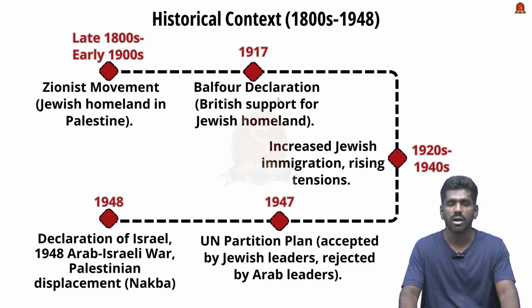In 2021, the tension escalated because Israeli evictions in East Jerusalem triggered Palestinian unrest, which sparked a conflict between Israel and Hamas. In October 2023, Hamas launched a major rocket attack on Israel, which prompted Israel's retaliatory strike on Gaza. So this is the current reason for the ongoing conflict between Israel and Palestine.